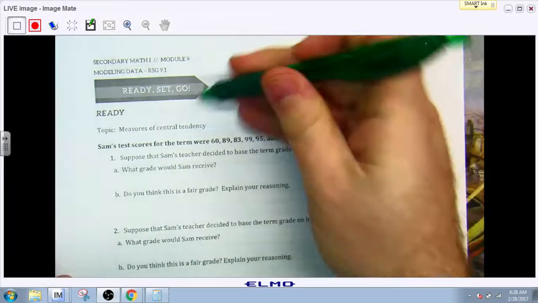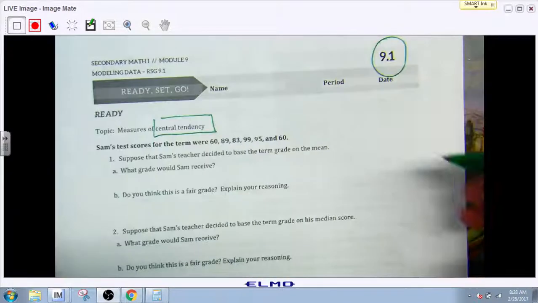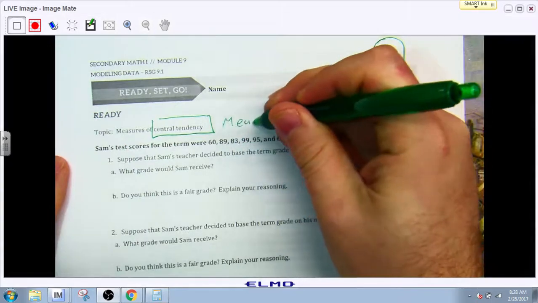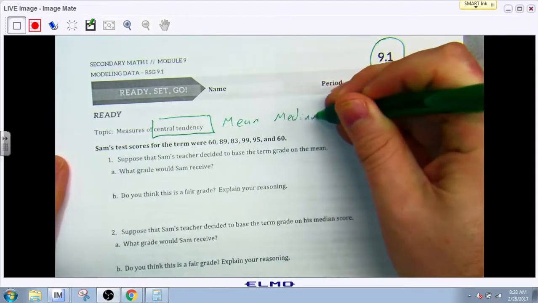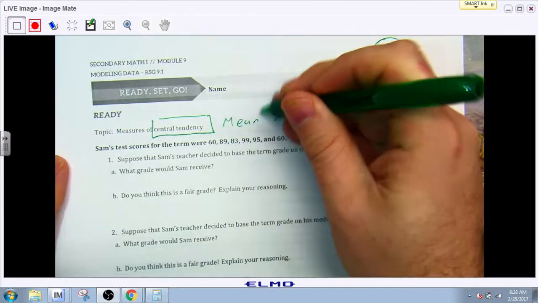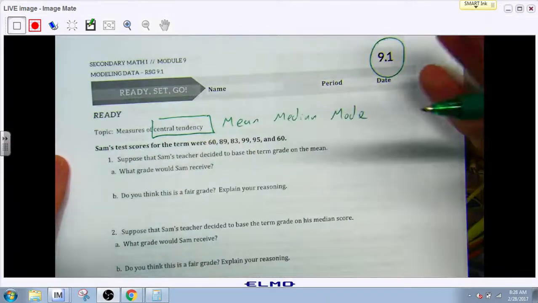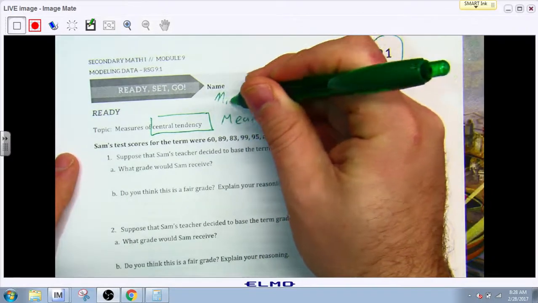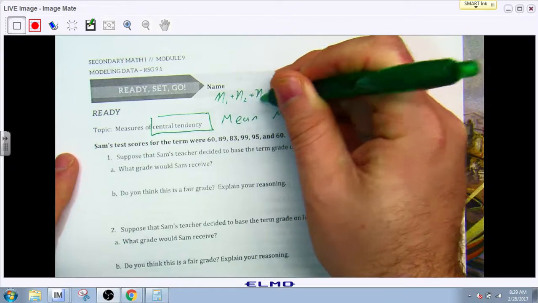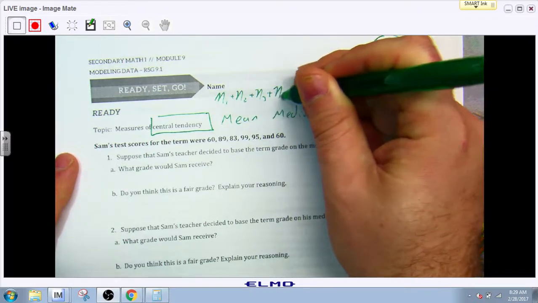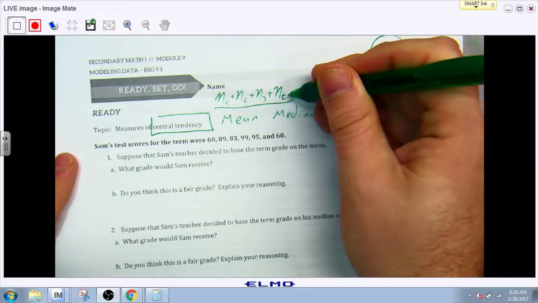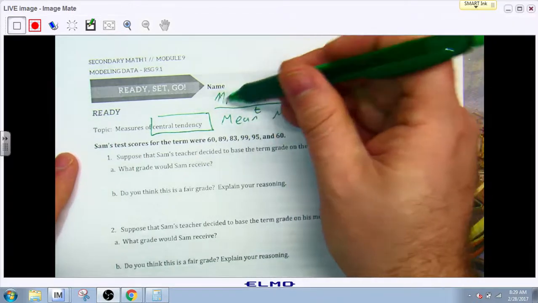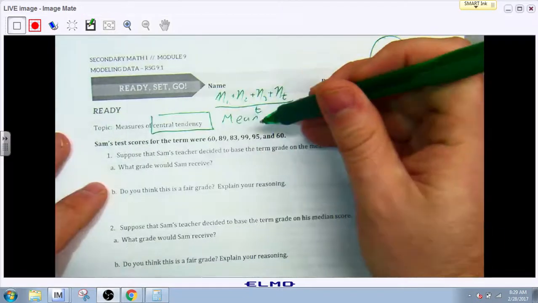We're going to be measuring central tendency, and it's important to know what central tendency is. These are your typical averages. So we're talking about mean, median, and mode. The mean, of course, is where we add up all the numbers in the sequence: term 1 plus term 2 plus term 3, etc., all the way up to however many terms we have. I put that as t, and then we divide by that t, however many numbers we have. So if I had 4 numbers, 1, 2, 3, 4, I add them all together and then divide by 4.